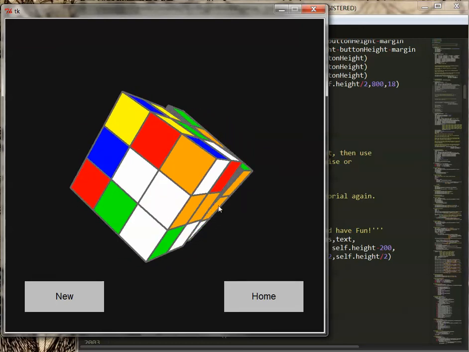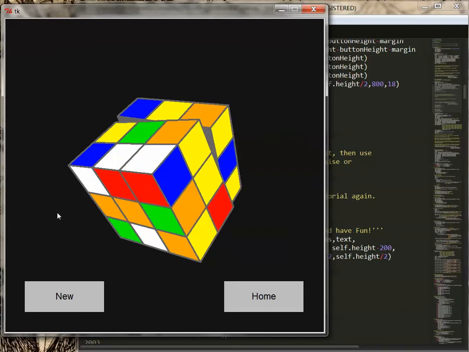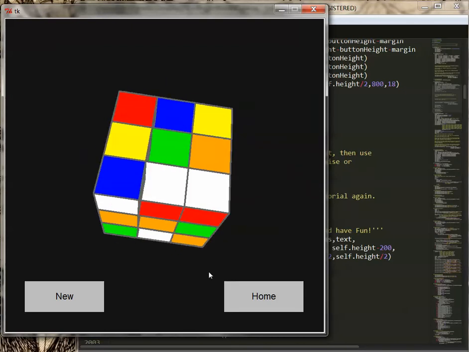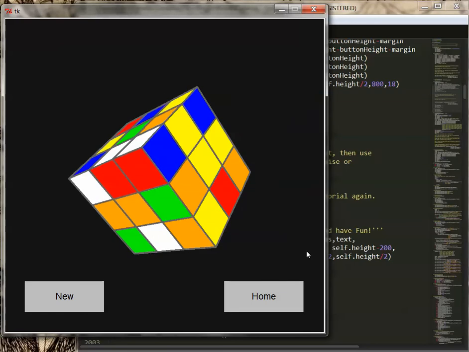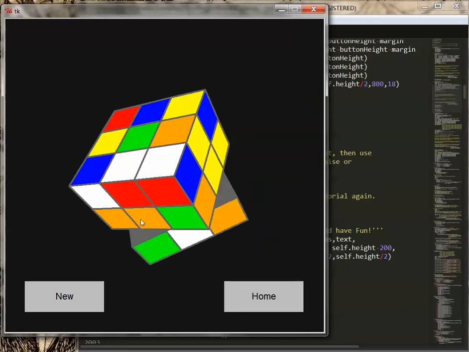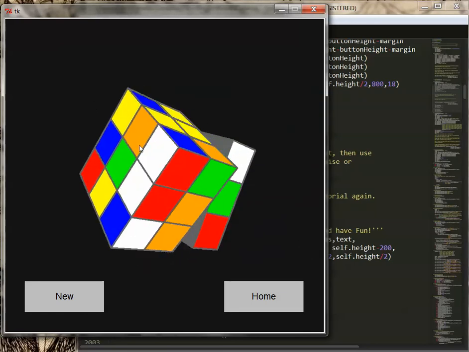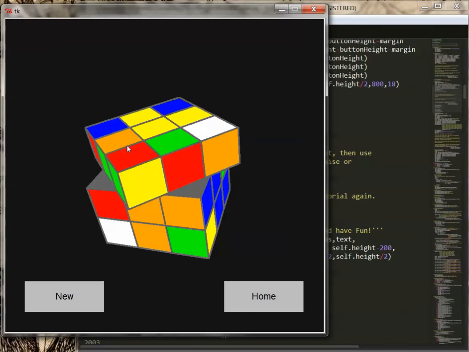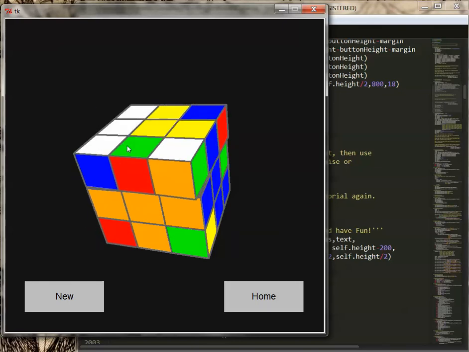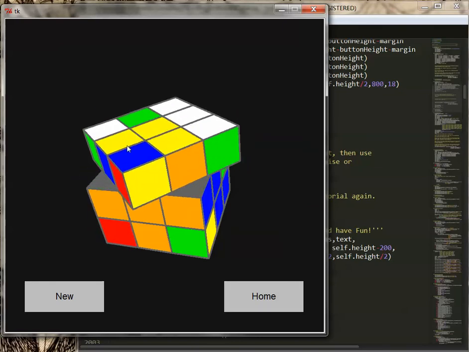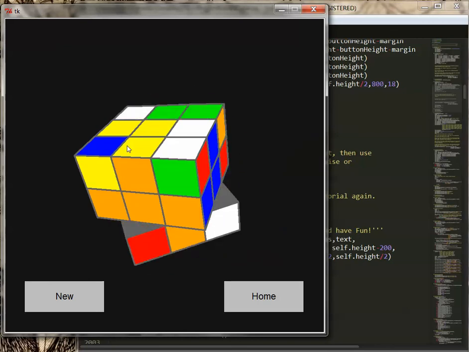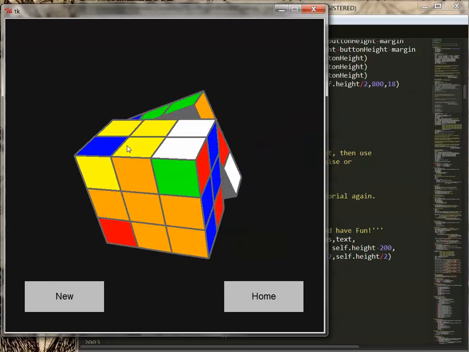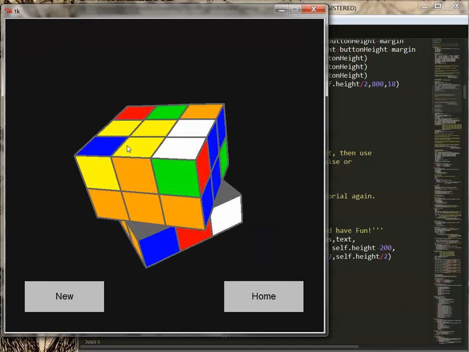If you want to pause it, you can just press space again and it will pause, and you can see different faces of your cube, and you can press space again to continue the solving. If you think it's too slow, then you can press the right arrow to speed it up, and also you can press the left arrow to slow it down if you cannot follow the movements.